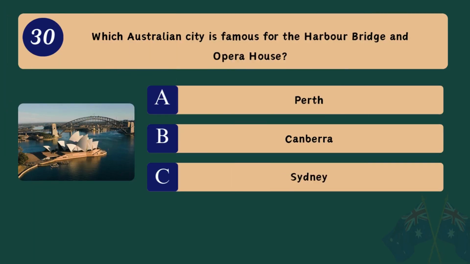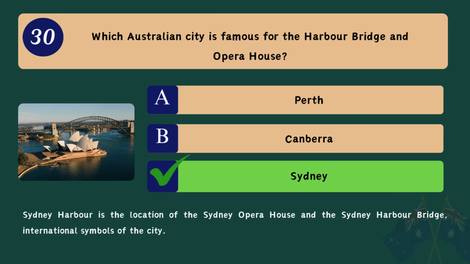Question 30. Which Australian city is famous for the Harbour Bridge and Opera House? A. Perth. B. Canberra. C. Sydney. Correct answer. C. Sydney. Sydney Harbour is the location of the Sydney Opera House and the Sydney Harbour Bridge, international symbols of the city.